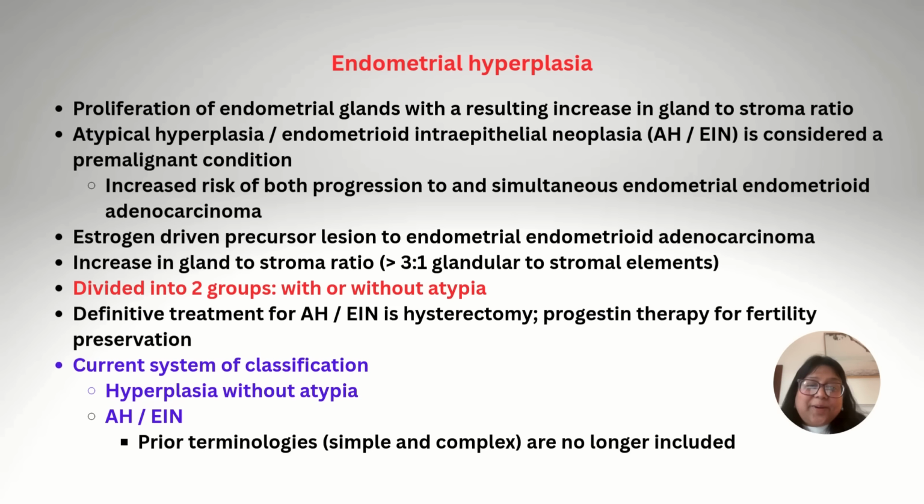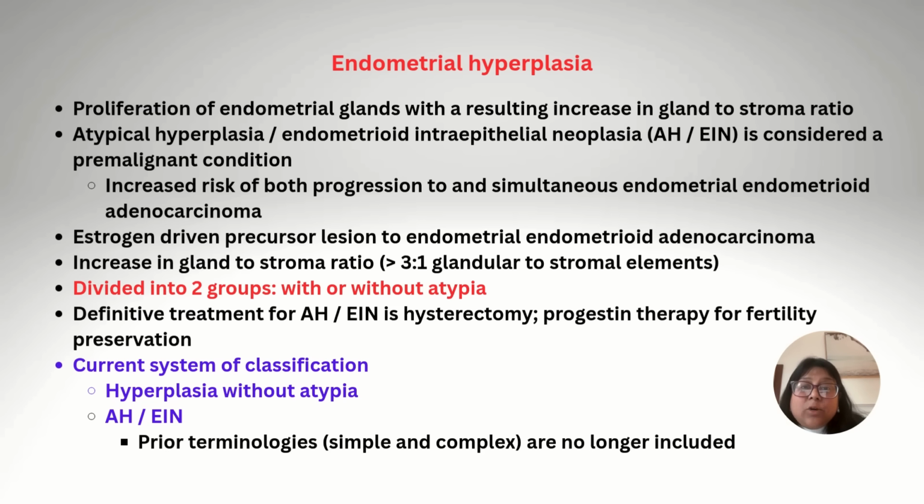I'm Dr. Aditi Kumar, and today I will be talking about endometrial hyperplasia. So, what is endometrial hyperplasia? Well, it is proliferation of endometrial glands with a resultant increase in gland to stroma ratio. It can be of two types: hyperplasia without atypia and atypical hyperplasia, also known as endometrioid intraepithelial neoplasia.